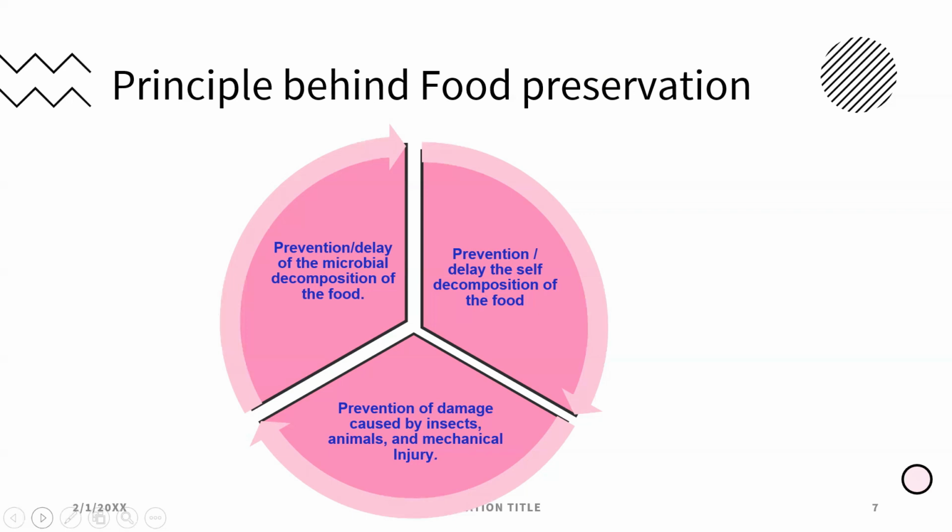They may eat fruits and they may cause spoilage. And mechanical injury is nothing but falling of the fruit from the tree and hitting of the fruit during the travel. So by avoiding all these exposures, that is exposure to insects, exposure to animals, and by avoiding mechanical injury, foods can be preserved for a long time.